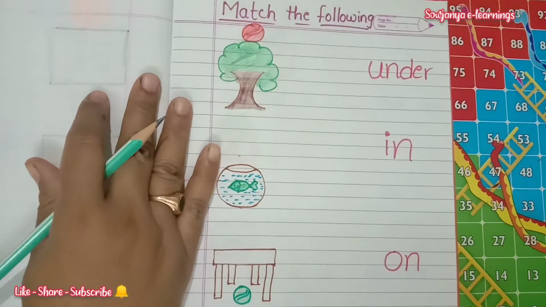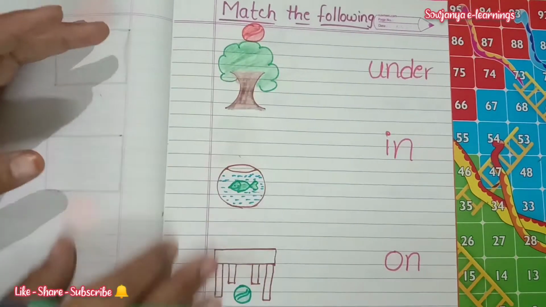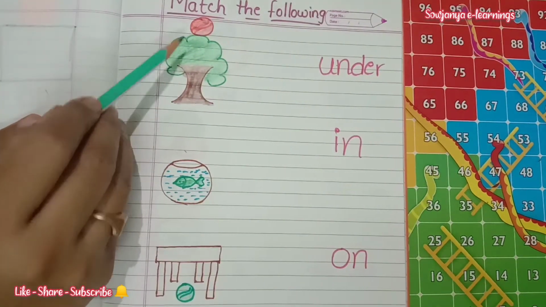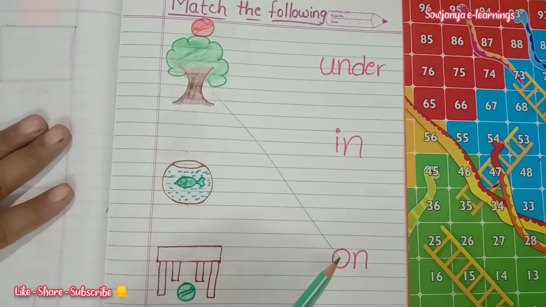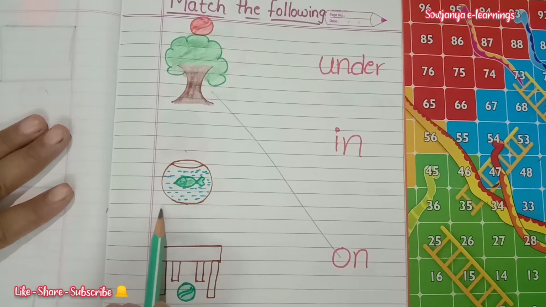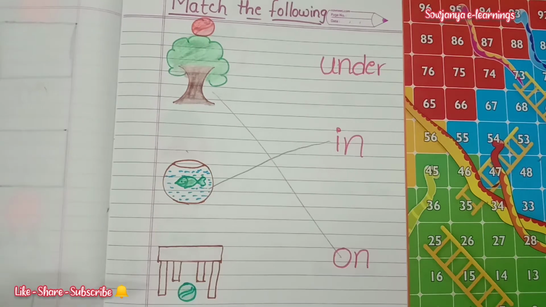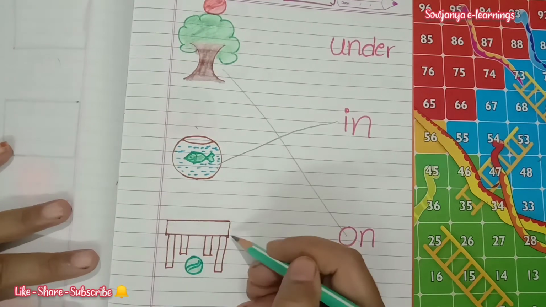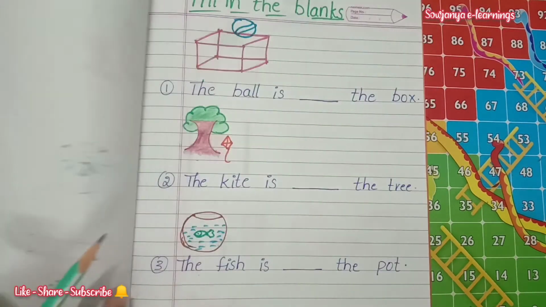Match the following. See here, I have given some pictures and we have to match the following. Here where is the ball? The ball is on the tree. So we have to match to on. Here where is the fish? It is in the pot. So we have to match in. Now where is the ball here? It is under the table. So we have to match to under. And we'll show one more worksheet.